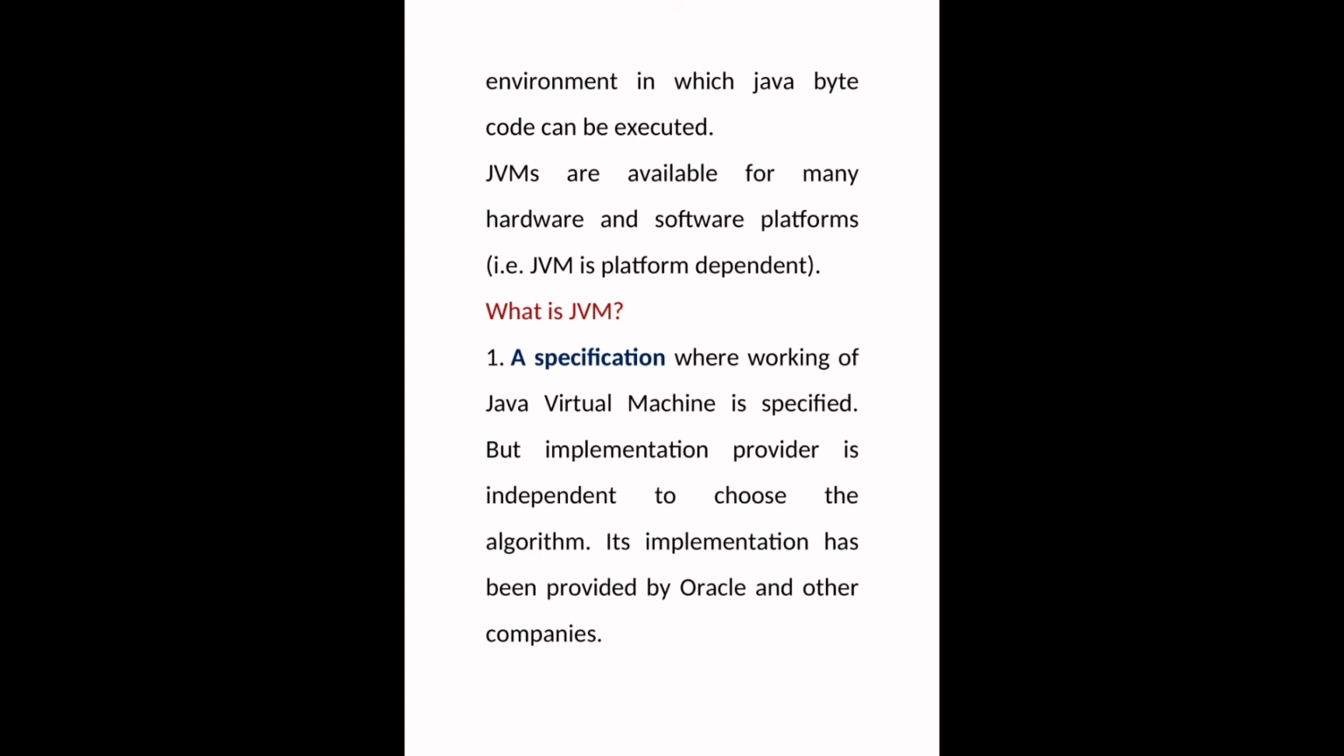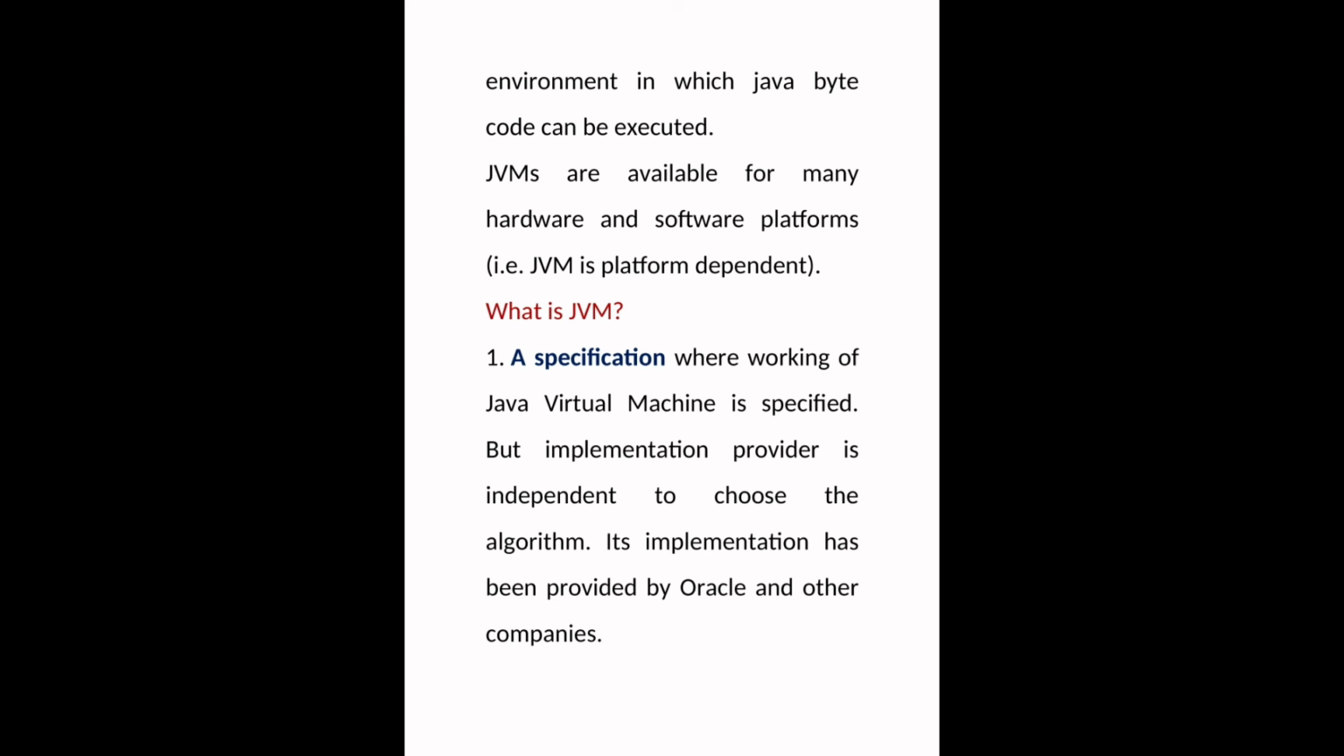Next, what is JVM? First point, a specification where the working of Java virtual machine is specified, but the implementation provider is independent to choose the algorithm. The implementation has been provided by Oracle and other companies.